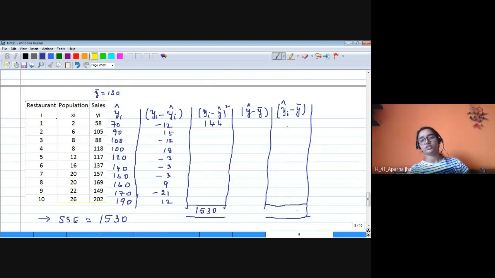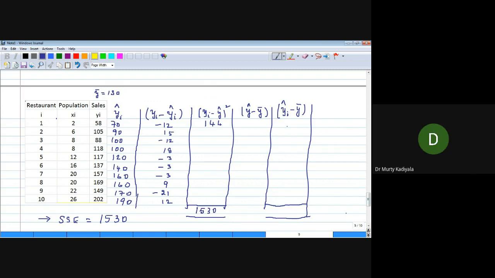So we need to calculate the squares or just the deviations? I have not written square here. I want the square. Already this is y hat minus y bar. I want the square of this number. For example, 70 minus 130, how much? Minus 60. Minus 60 square is always positive, 3600, correct? Can you do the remaining and get this total?